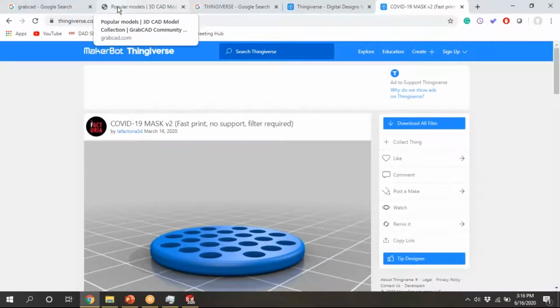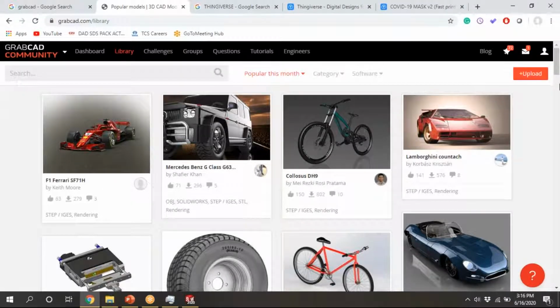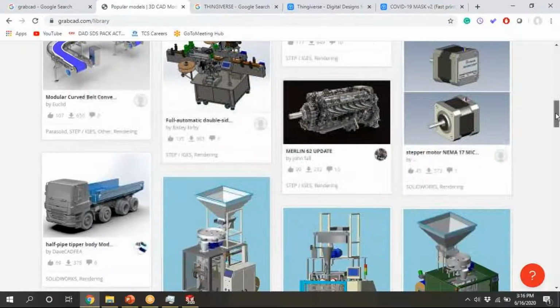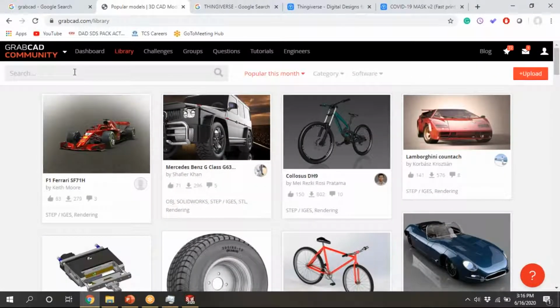We will see GrabCAD here also. We will open that one file. Okay, we will open this one only. Heat exchanger.